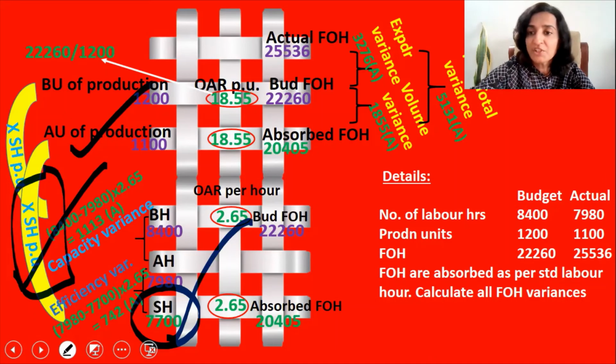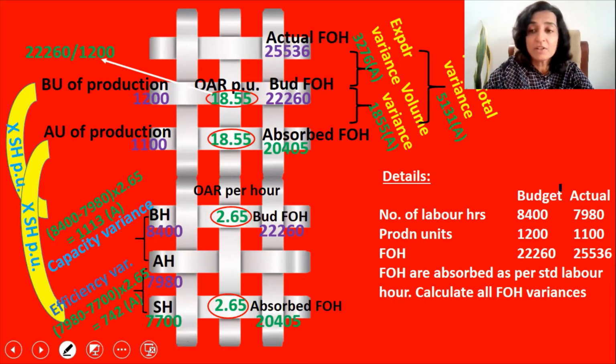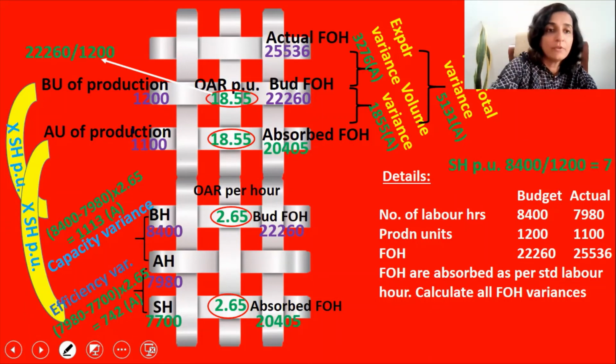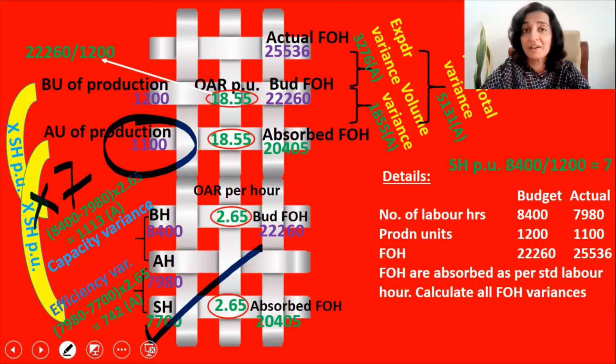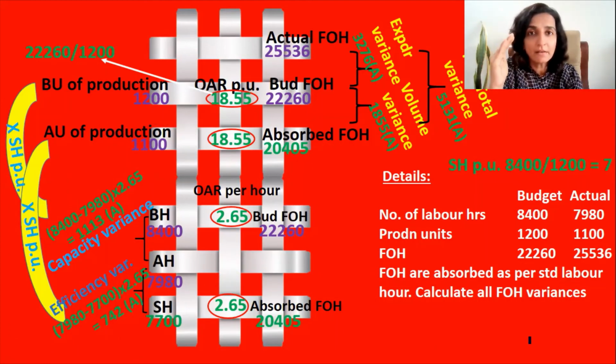If you see, budgeted hours is 8,400 and budgeted production in units is 1,200. So what is the standard hours? It is 8,400 divided by 1,200, or 7 hours per unit. If you multiply 1,100 by 7 hours, we get an amount of 7,700. That is the total standard hours. So either way, you can find out SH. All that you have to put in mind when you solve the grid is the row-wise relationship.